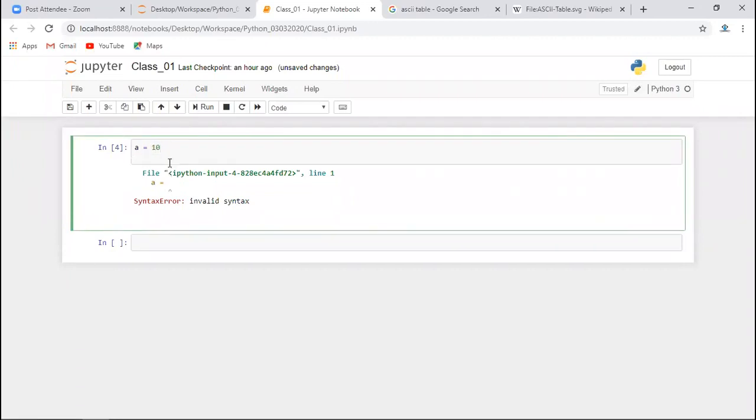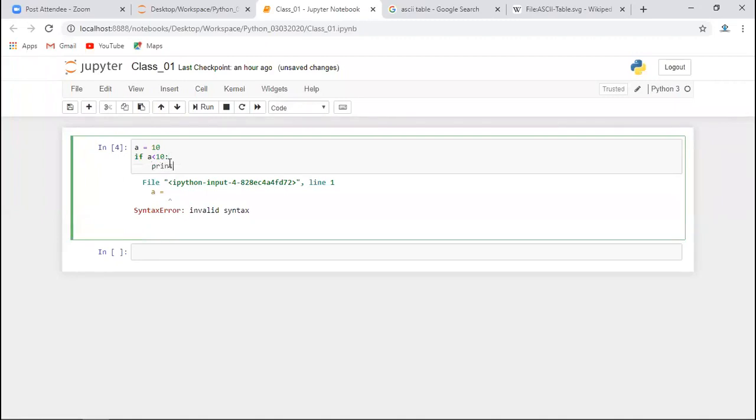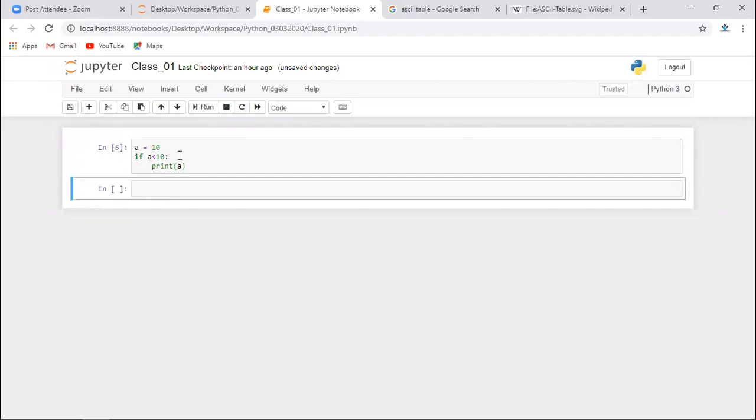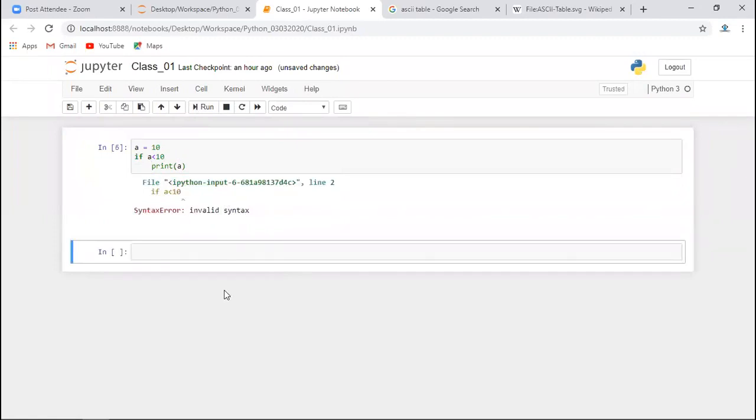Similarly, let's say I'm trying to write some if condition. If I write a less than 10, and the syntax, which means how you write the code, is the rule, then after this I have to write one colon, and then I have to write print a. This is the full if condition I have written, right? Now if I run this, there will be no error in this code. But what if I miss this colon? Then this will give you the syntax error, right?